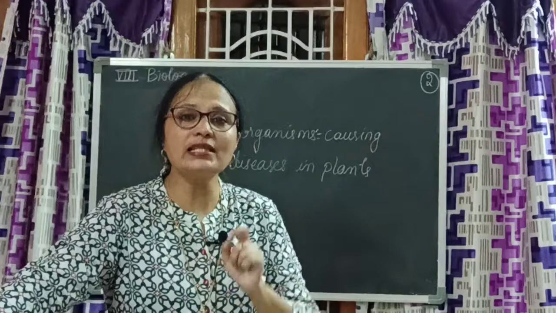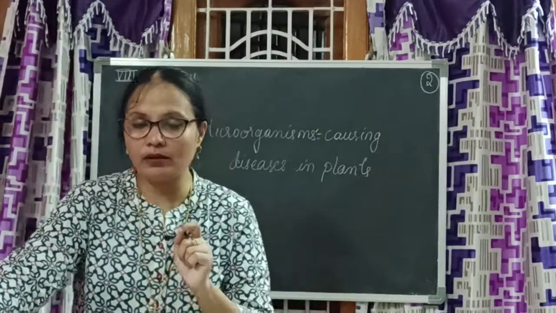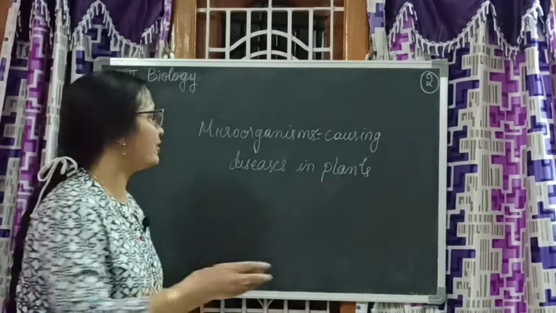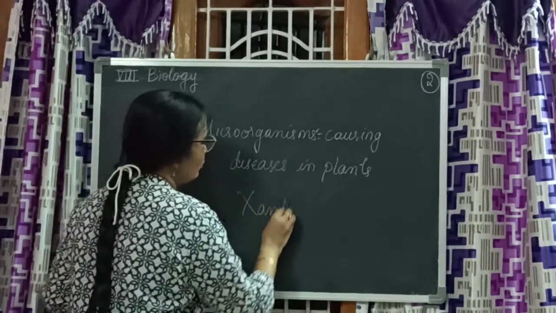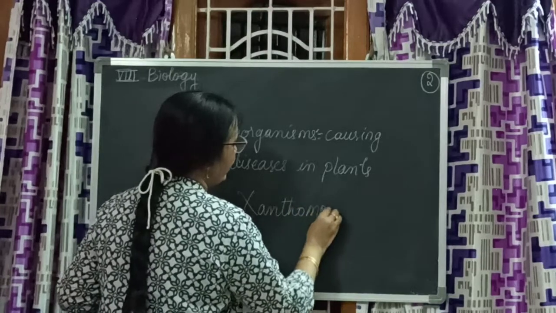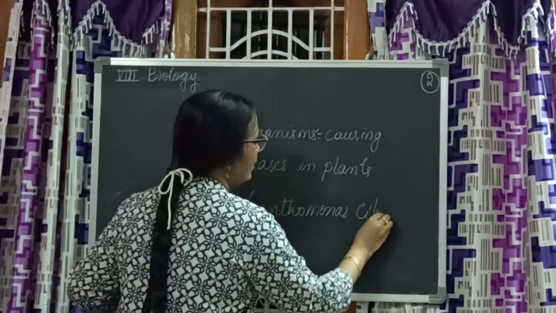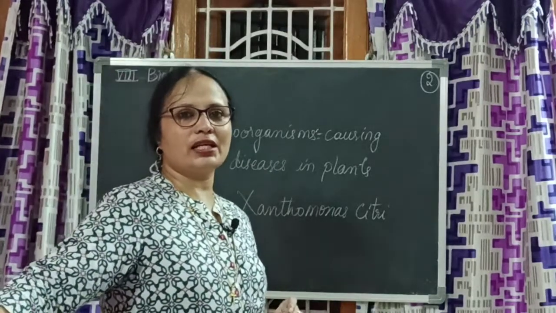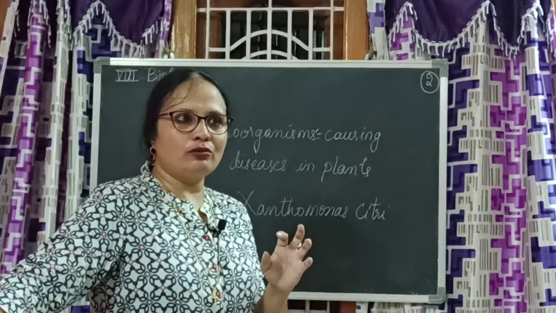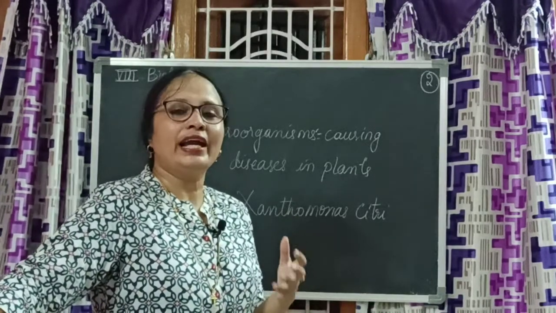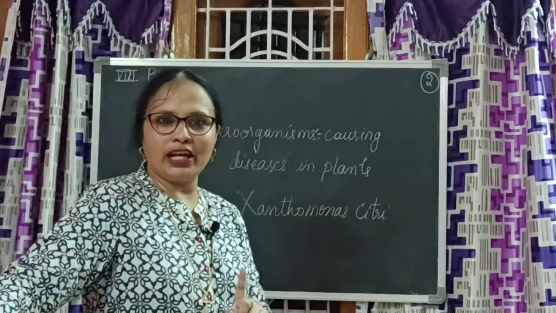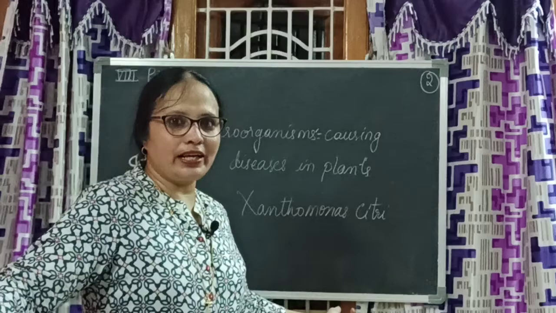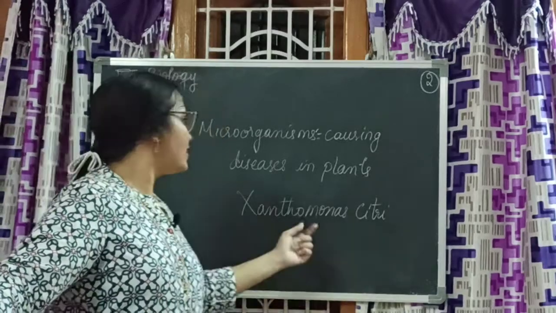What is the name of the disease? Citrus canker. What is the causative organism? Bacteria. What bacteria? Xanthomonas citri. Children, any one of you play name place animal thing? That is a very interesting word game where you learn so many words in an interesting way. If you ever play name place animal thing, remember with X you have one more organism, that is Xanthomonas citri.